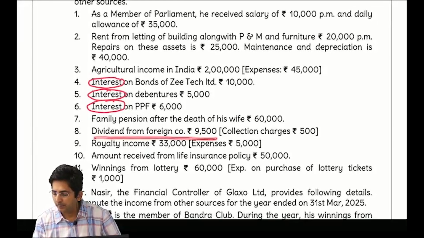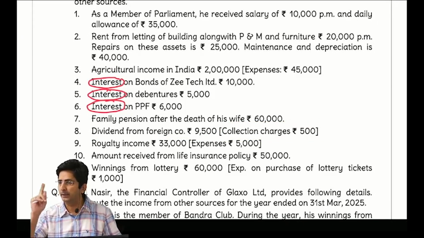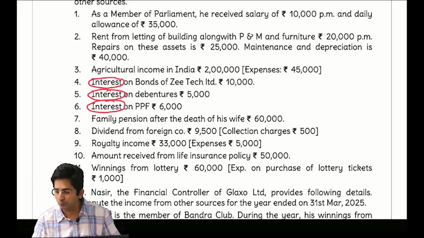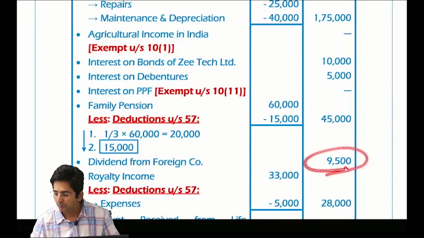Then dividend from foreign company. Okay, there are some expenses given, collection charges. Tell me, for dividend income, do we deduct all expenses or only one expense? Only one. That is interest on loan. This is not interest on loan, so you have to ignore this collection charges. So dividend will come directly in the outer column, 9,500.